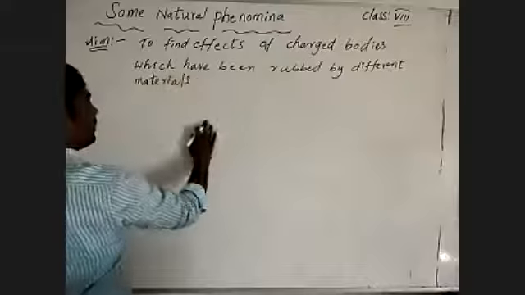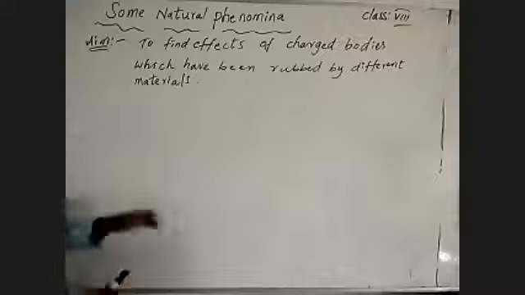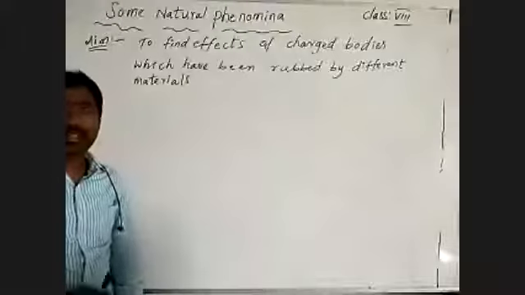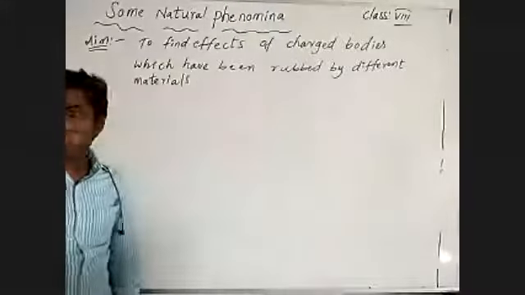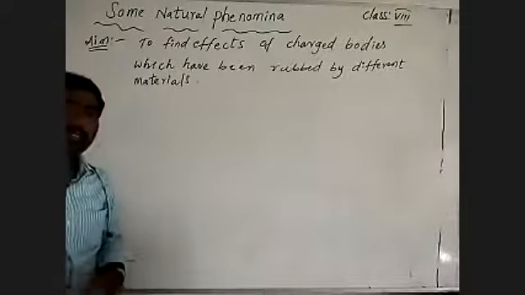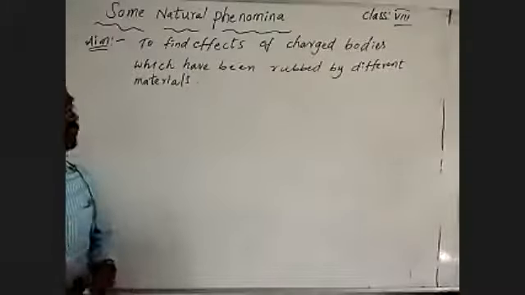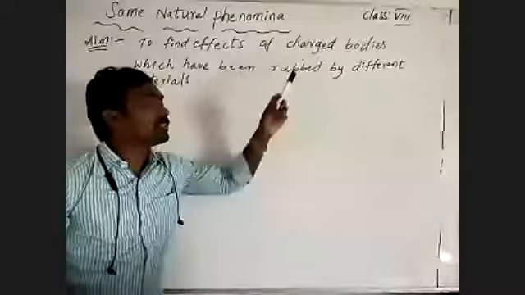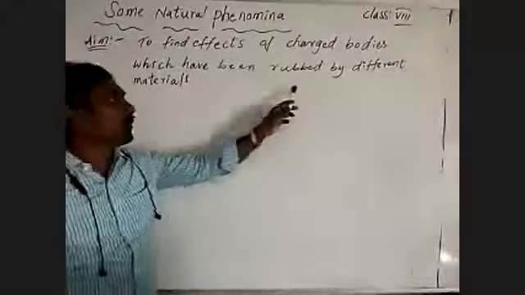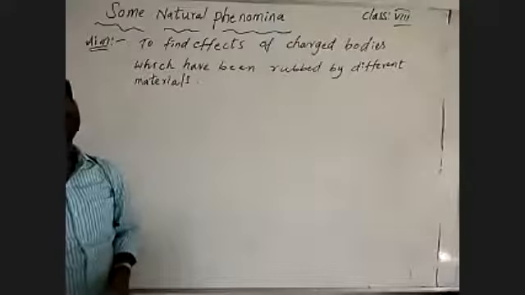In our last topic we discussed rubbing particular bodies, and after rubbing we brought them near tiny pieces of paper, husk, or tiny dried leaves. We observed those are attracted by the rubbed object. But now we are going to find the effects of charged bodies which have been rubbed by different materials.